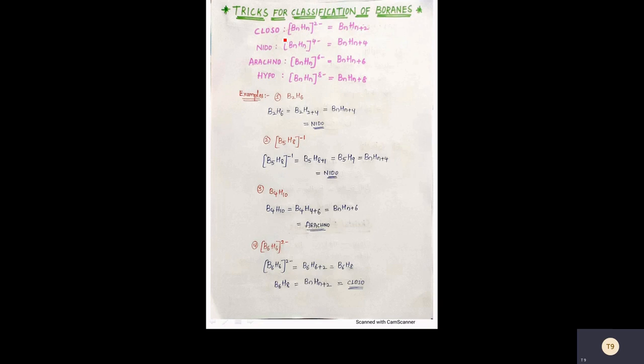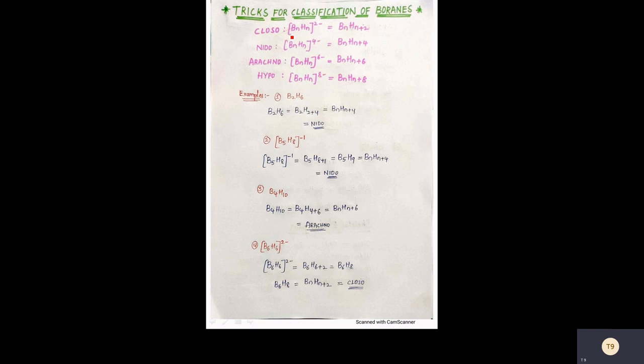Hello everyone. The topic which we are going to deal with today is tricks for classification of boranes. There are various types of boranes, and among them the important ones are closo, nido, arachno and hypo. And you should know the general formula to classify whether they are closo, nido, arachno or hypo.